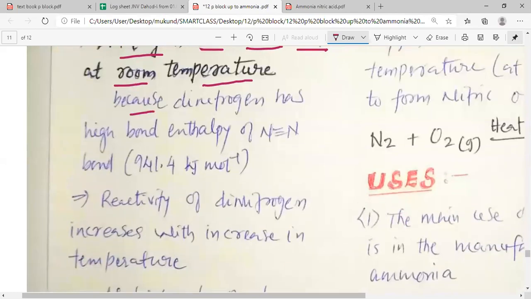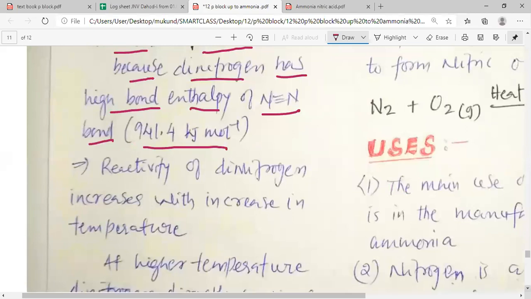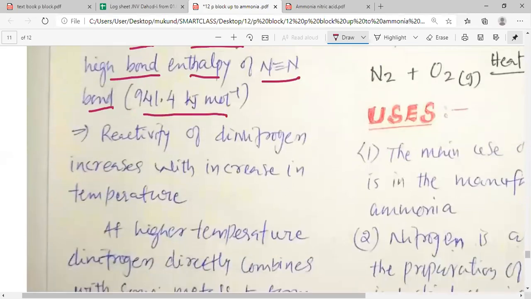Because dinitrogen has a high bond enthalpy of atomization. You can see that there are 3 bonds present between two nitrogen atoms, and the bond dissociation enthalpy for N2 is 941.4 kilojoule per mole. So please remember that N2 has a high bond enthalpy.